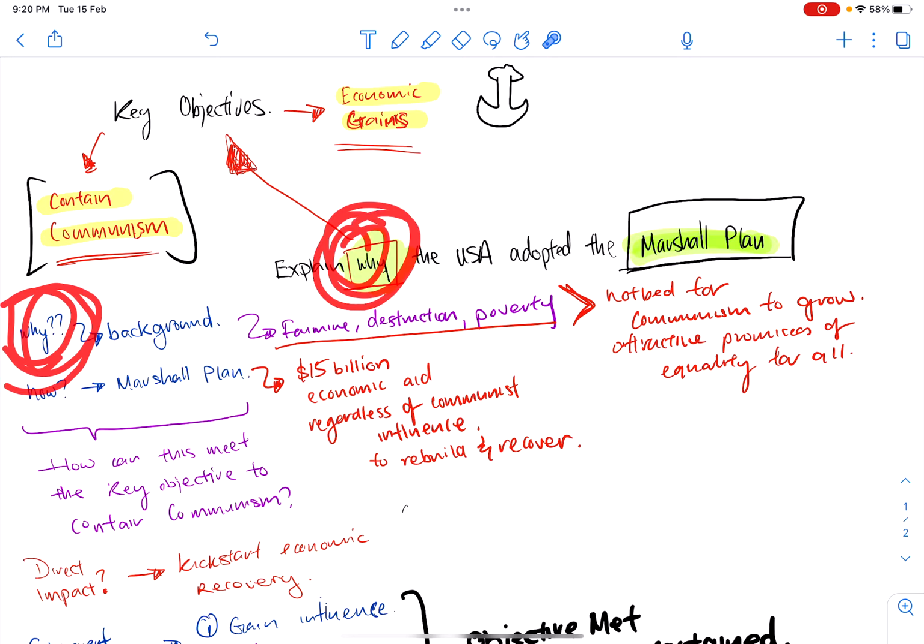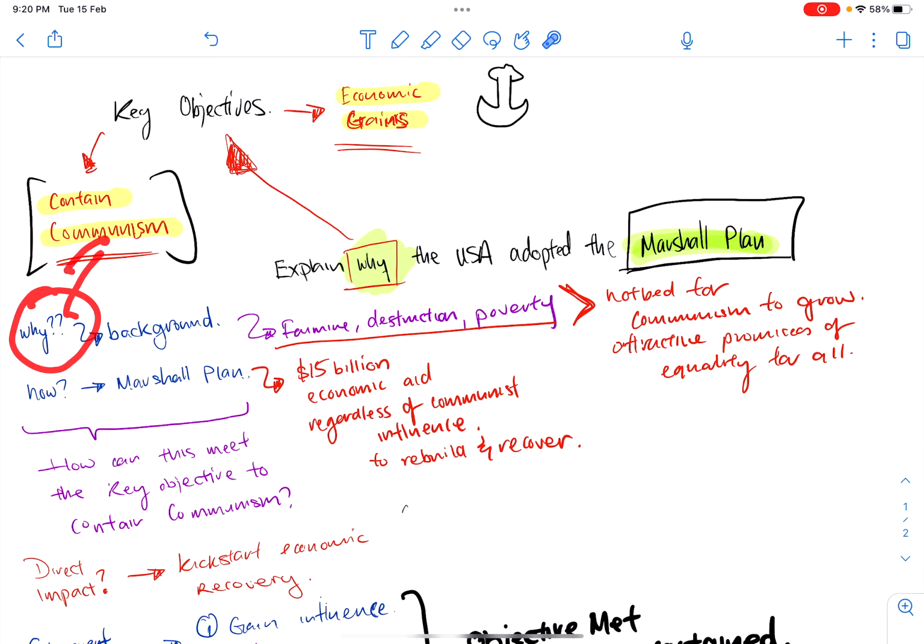Why adopt the Marshall Plan? Because the USA wants to contain communism. Why does the USA want to contain communism? What is the background for this? Well, it's because directly after the war, you have a Europe that is facing a lot of famine, a lot of destruction, and a lot of poverty. So that is the why. You have devastated economies, you have people suffering, you have poverty.